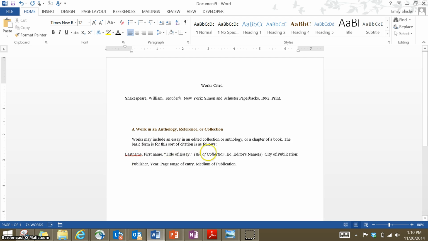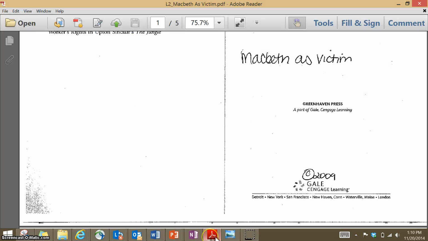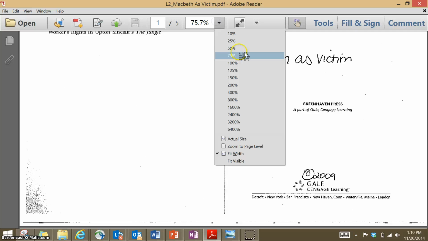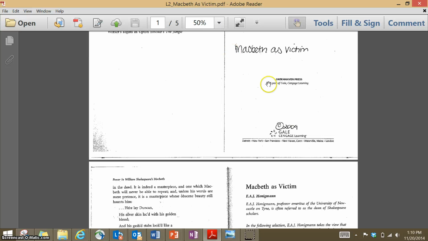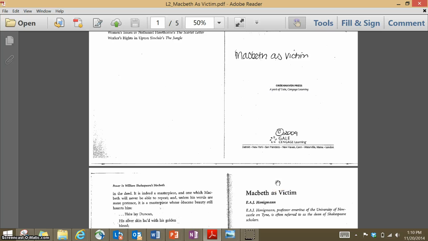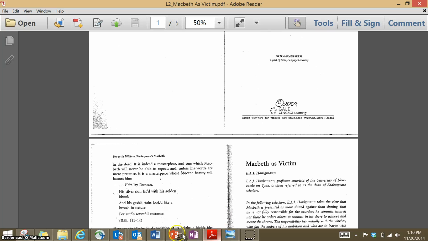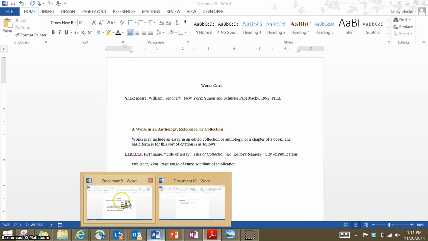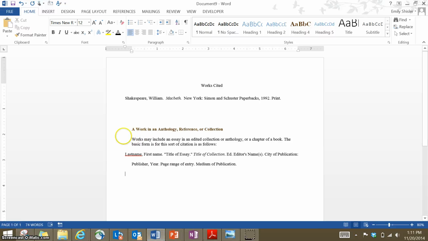Notice that when a citation is longer than one line, the second line and any subsequent lines get indented. The first line is not indented, which you can see above. So now I'm going to go ahead and write my works cited entry for this text. I'm going to shrink it down so you can see it better. Remember, I'm starting with the, what am I starting with? Oh my gosh, I've already forgotten. Thank goodness I wrote this down here.